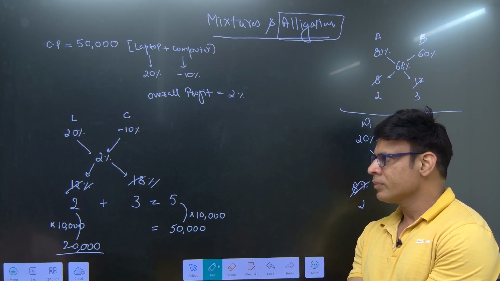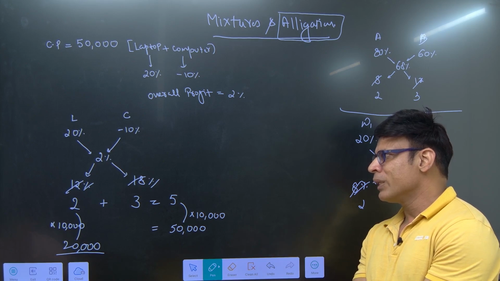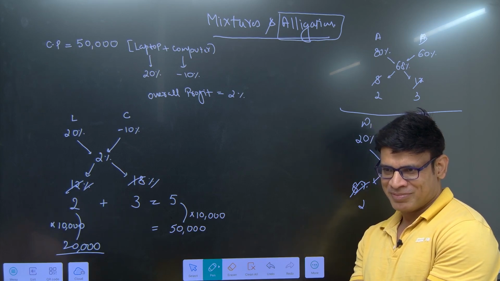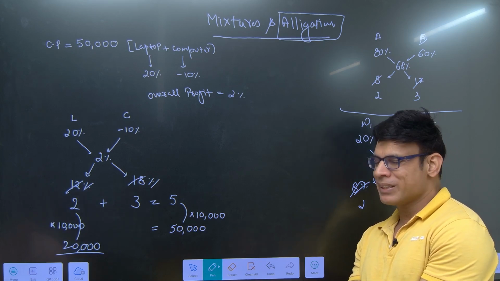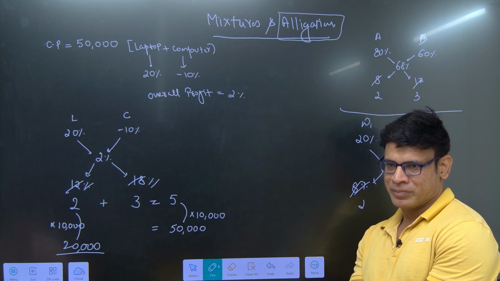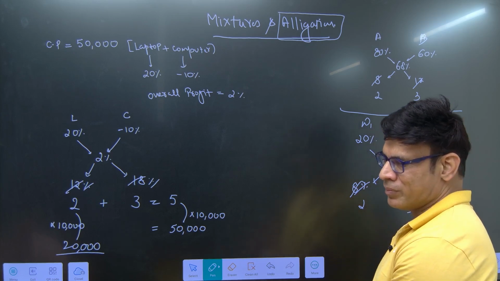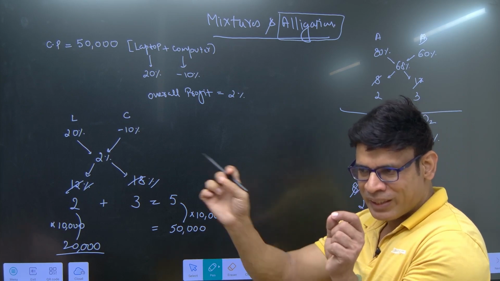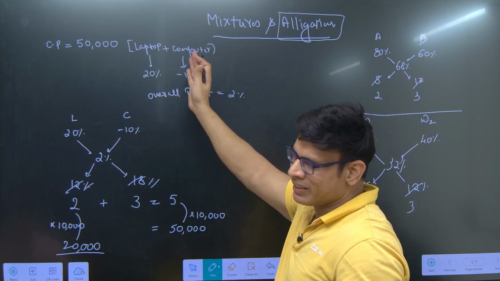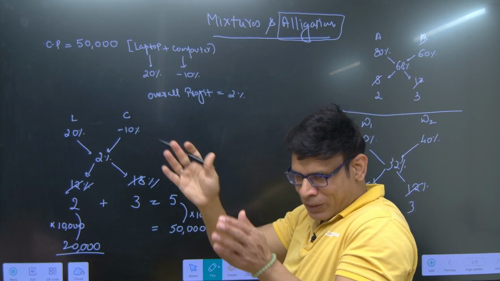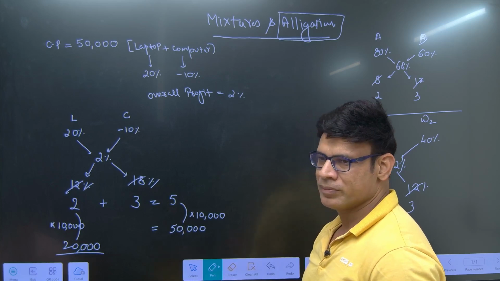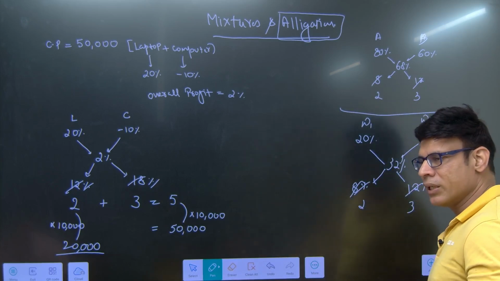Understood? Is this 2 closer to 20 or closer to minus 10? Minus 10, right? On the number line, write 2 here, 20 here, minus 10 here. That means the price of the computer will be more, more than half of 50,000, more than 25,000. This will help you in eliminating the options.